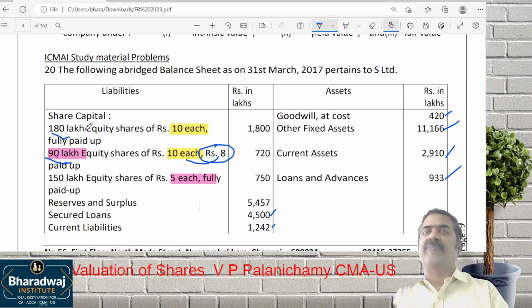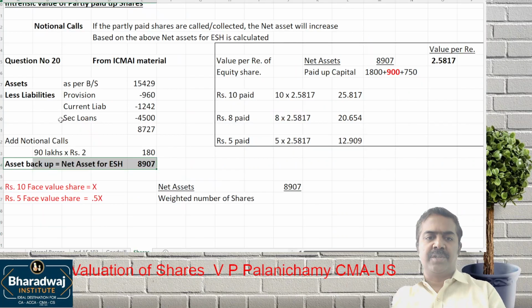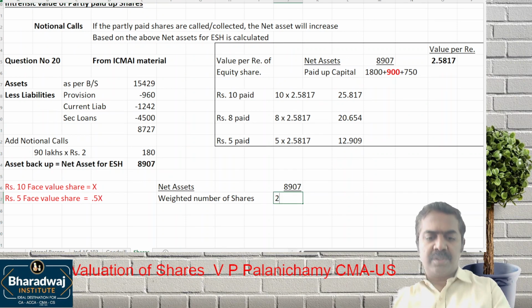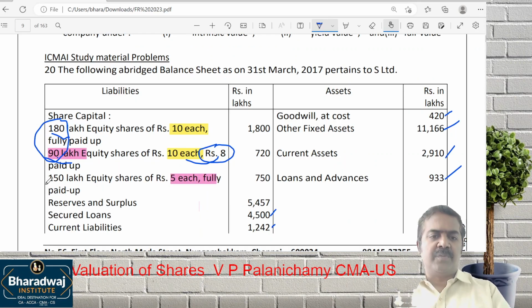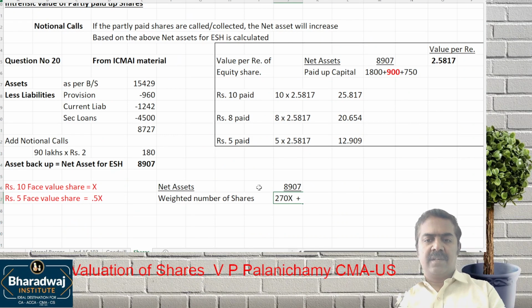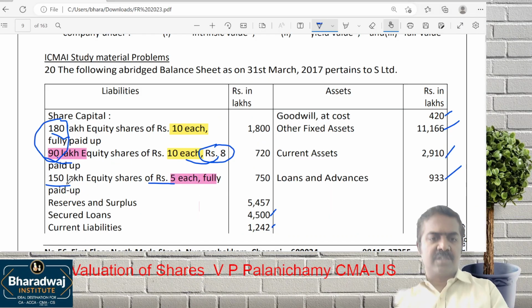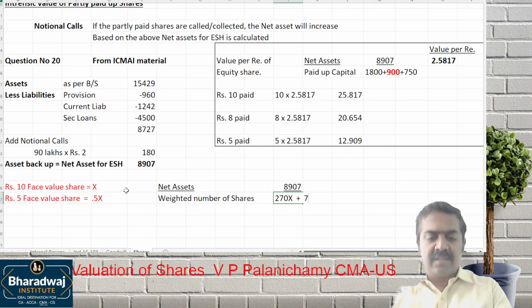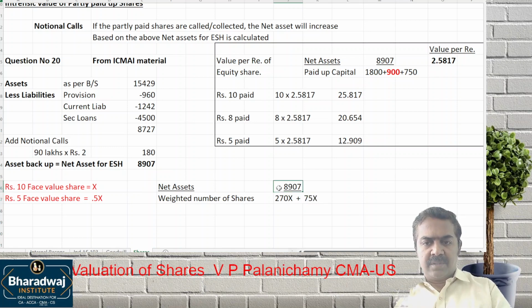So we assign X weightage to this 180 plus 90, so it will be 270X. For this 150, face value is 5 rupees, so 150 into 0.5x will be 75x.